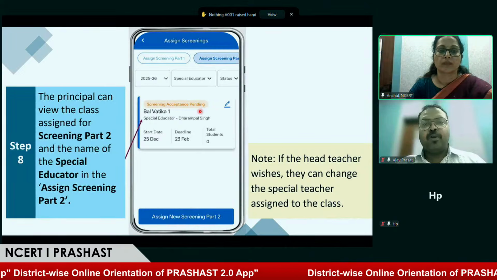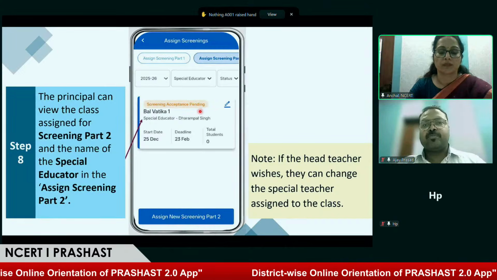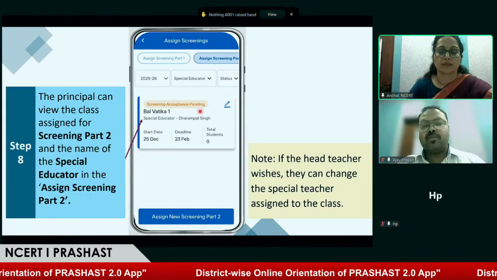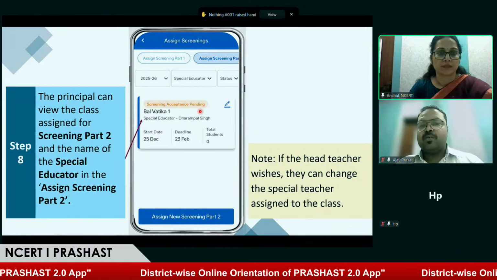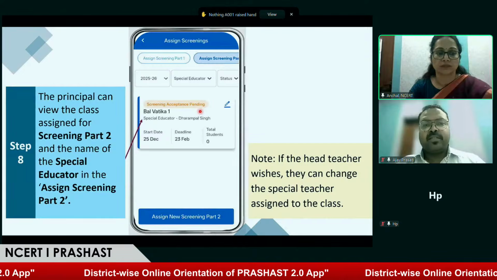So going forward, when we talk about the special educator, how they'll start screening on their dashboard, we'll see how a special educator accepts the screening.